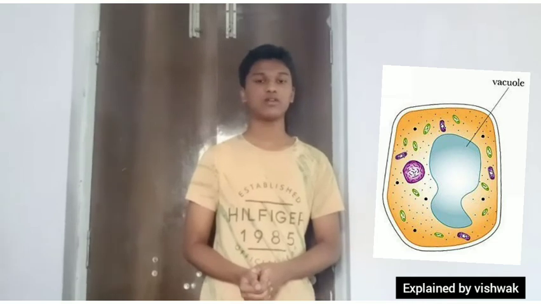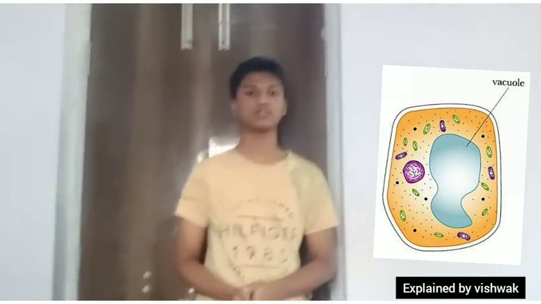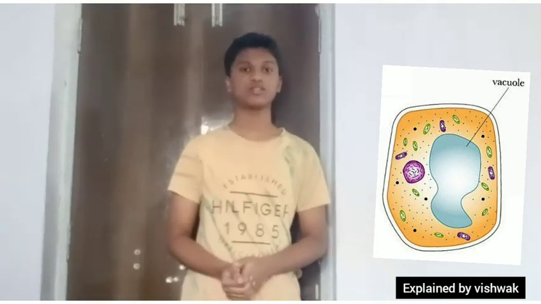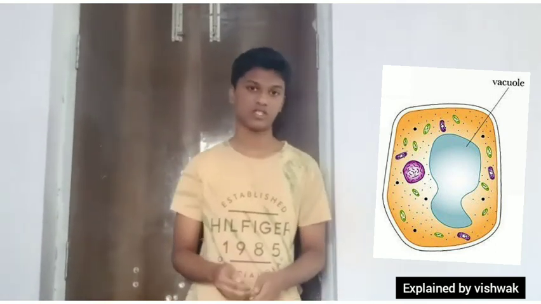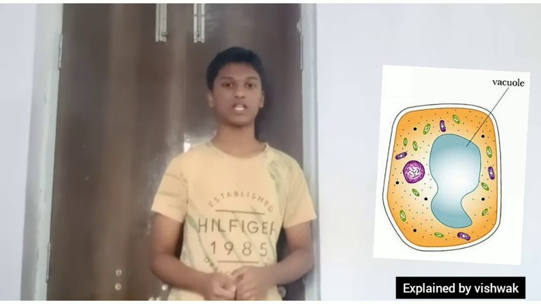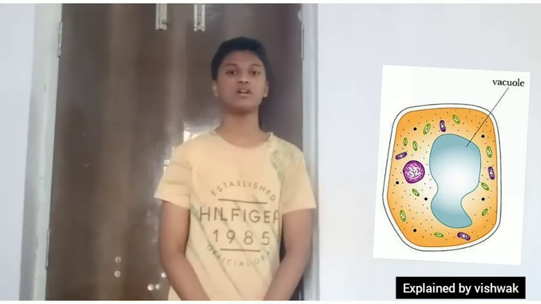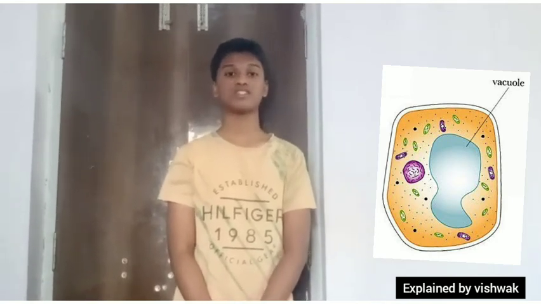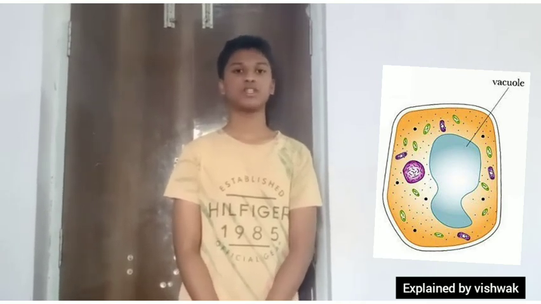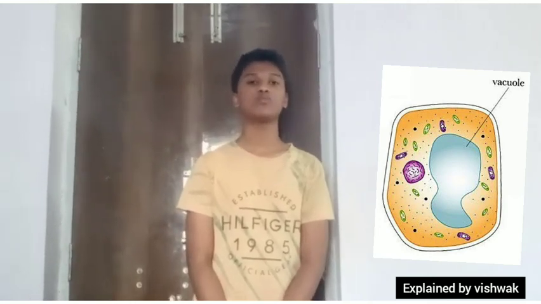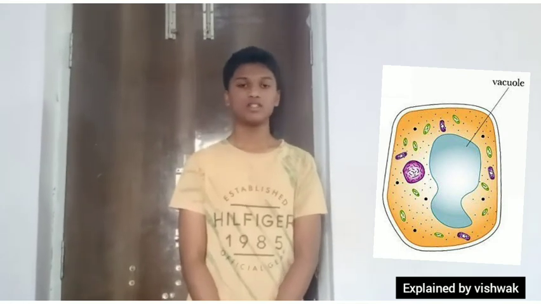The large empty spaces present in the cell are the vacuoles. These are fluid-filled sac-like structures. In animal cells, vacuoles are small in size, while in plant cells they are larger. In mature plant cells, they might occupy almost the entire cell space. Vacuoles maintain turgor pressure within the cell. They export unwanted substances from the cell. This is the main function of the vacuole.